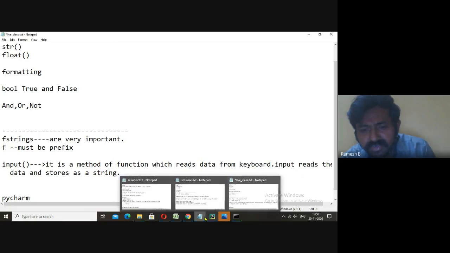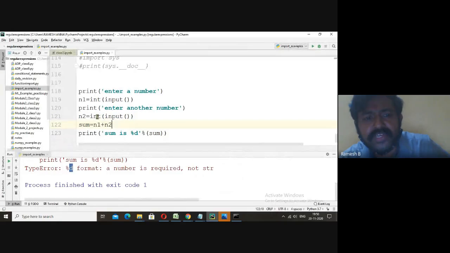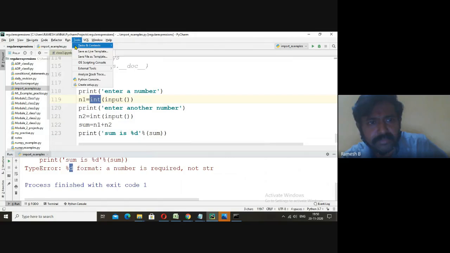But here in our example, it needs to be converted into int. That's why we have written int. I'll run one more time.